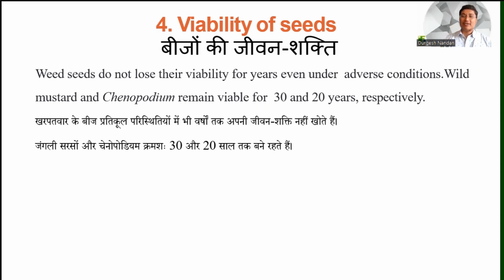Viable means the plant can appear after that many years also. The seed will remain in the soil for a long time, but even after that long time it will not lose its viability. So after that many years the plant may appear in the field. So that is point four, the viability of seeds.